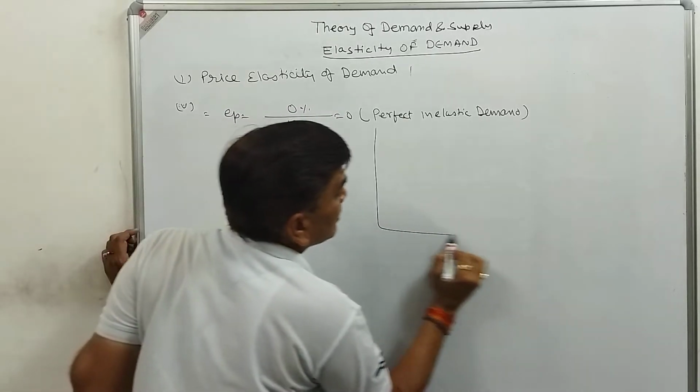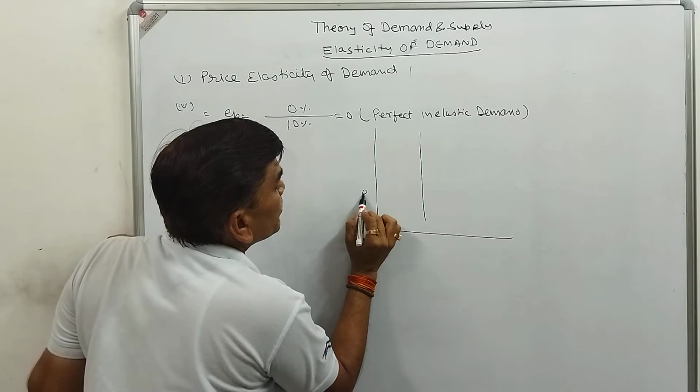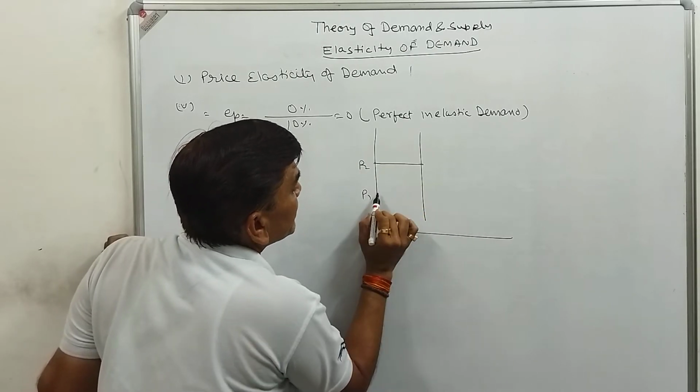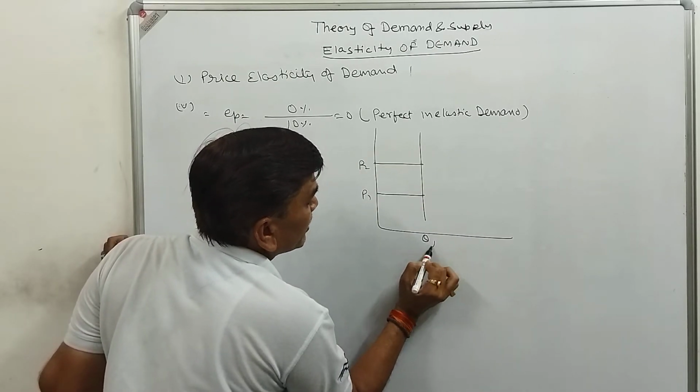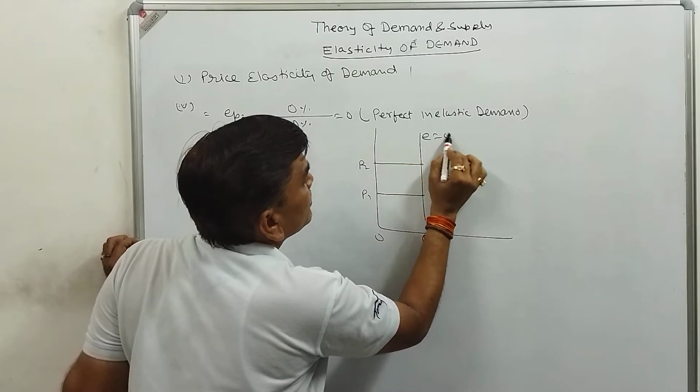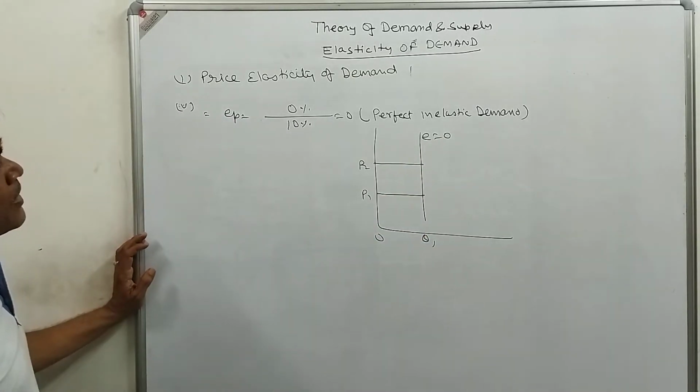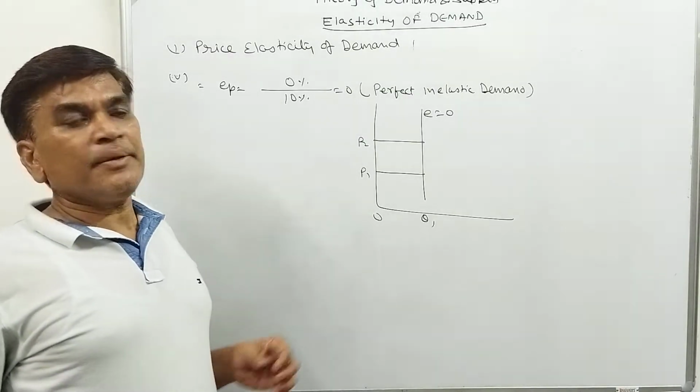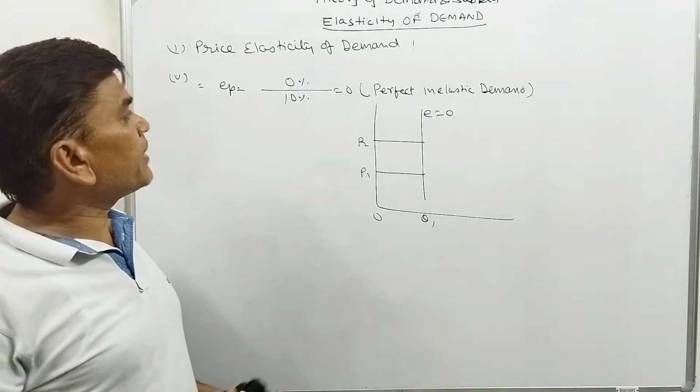In this, price is changing from P1 to P2, price is decreasing from P2 to P1, but the quantity demanded is not changing, so the change in demand is 0. So this is called perfect inelastic demand.